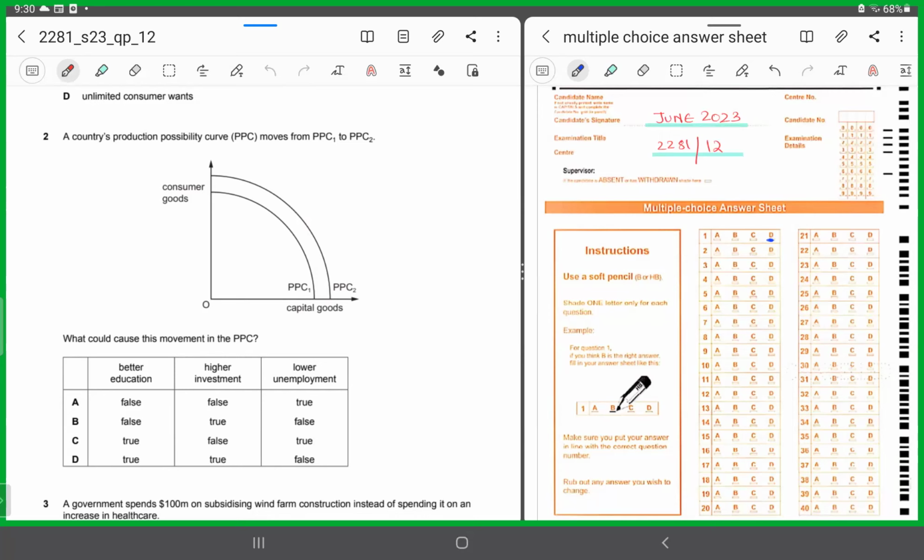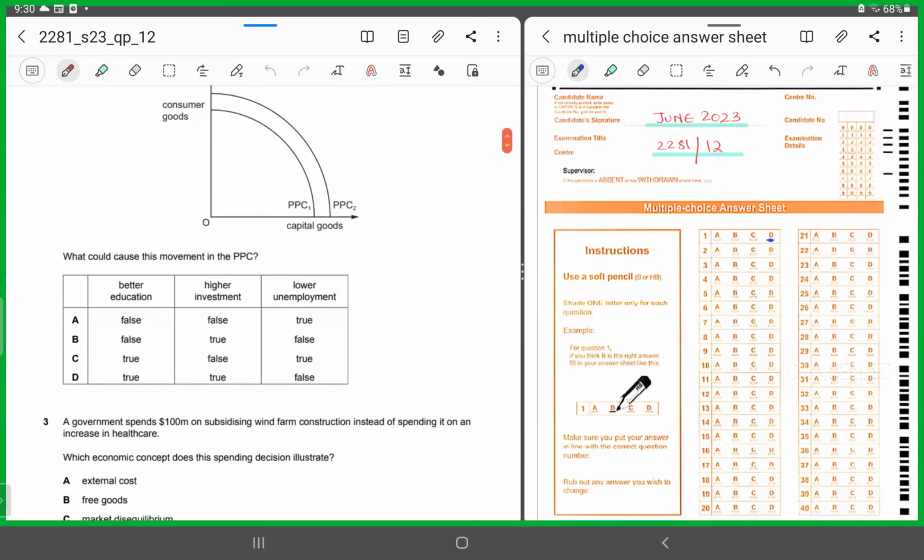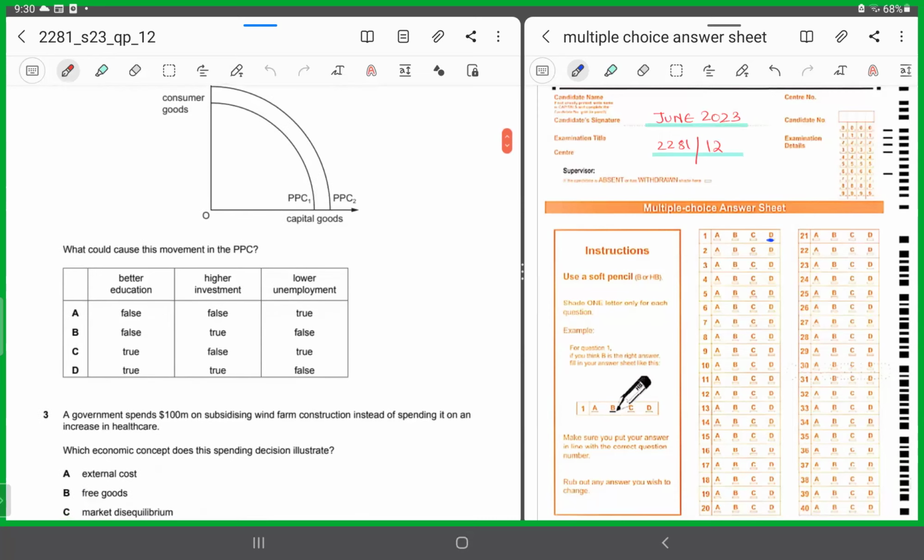What could cause this movement in the PPC? Now, they've given you three things, and using these three things, you are going to tell what has caused the PPC to shift towards the right. Better education, higher investment, lower unemployment. So what would have happened to better education, higher investment, and the lower unemployment level that would have caused the shift of the PPC towards the right?